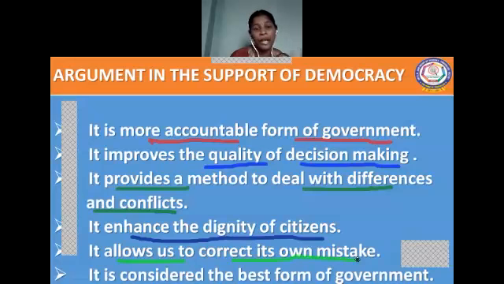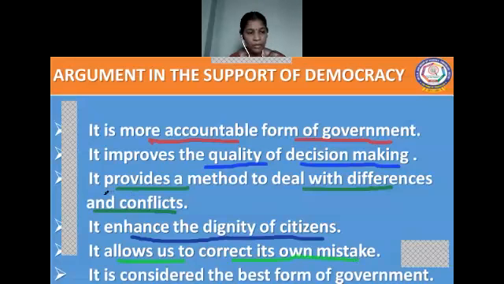But the advantage in democracy is that it gives a space to correct our mistakes. In what way? Either the rulers can change the decision, or the rulers can be changed. This is how democracy allows us to correct our own mistakes.